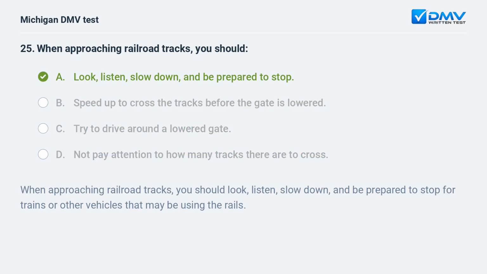a. Look, listen, slow down, and be prepared to stop. When approaching railroad tracks, you should look, listen, slow down, and be prepared to stop for trains or other vehicles that may be using the rails.